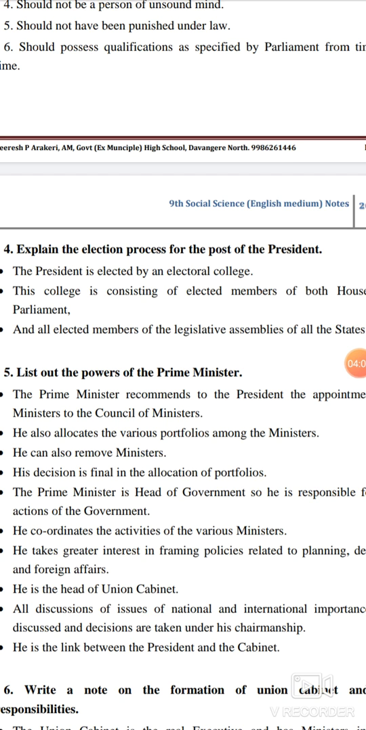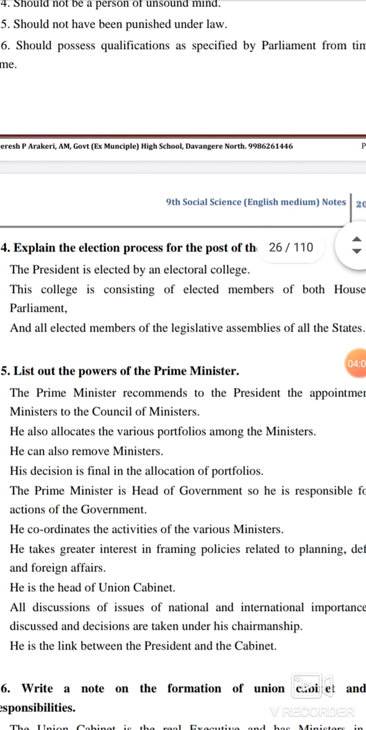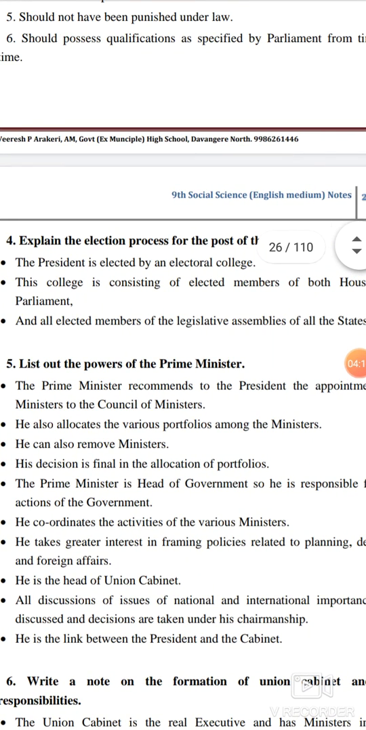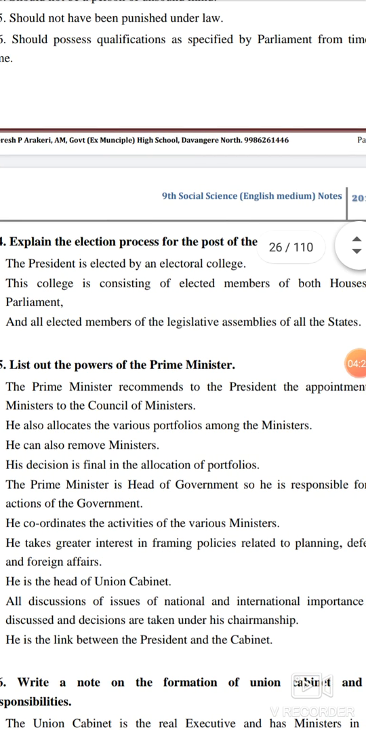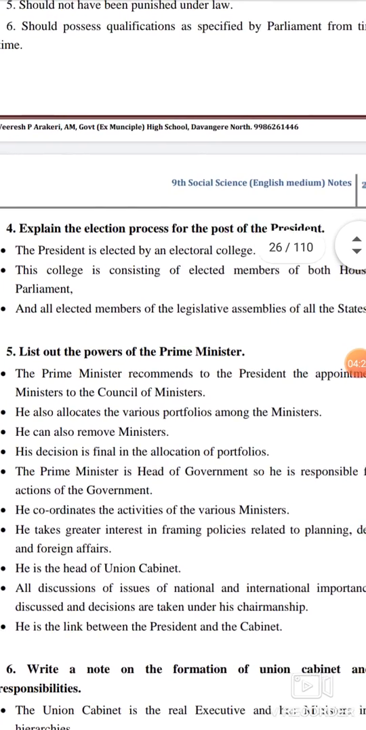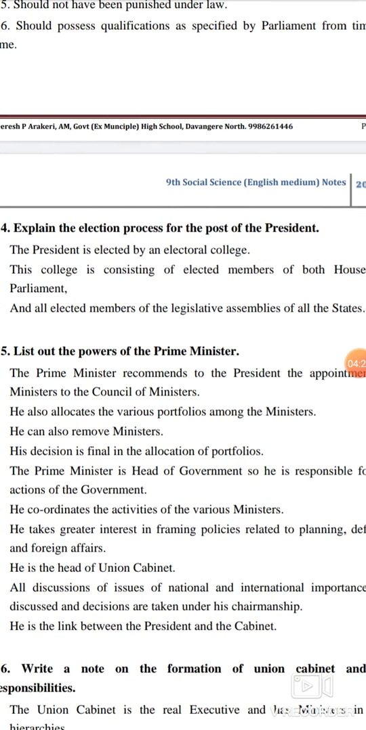The Prime Minister is head of the government, so he is responsible for all the actions of the government. He coordinates the activities of the various ministers. He takes greater interest in forming the policies related to planning, defense and foreign affairs. He is head of the Union Cabinet. All decisions on issues of national and international importance are discussed and decisions are taken under his chairmanship. He is a link between the President and the Cabinet.